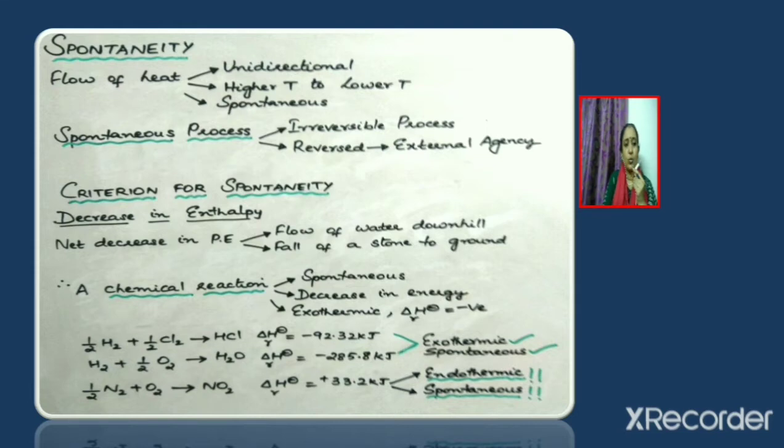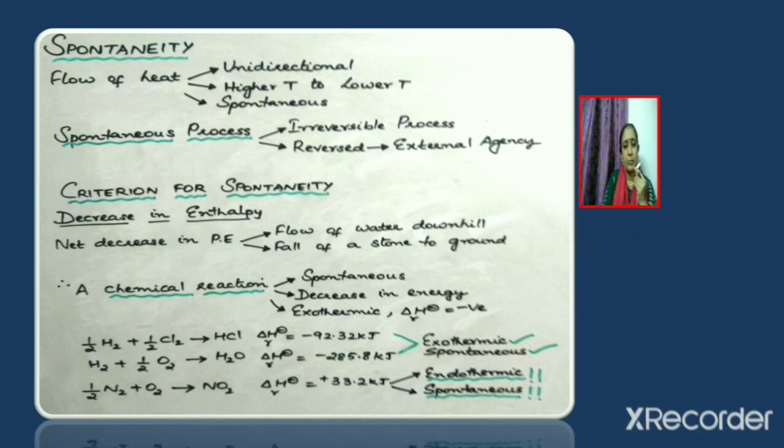Now we have to know what is the criterion which decides the spontaneity of a process. Earlier, decrease in enthalpy, that is decrease in energy, was taken as the criterion for spontaneity. It is because it is found that there is a net decrease in potential energy when water flows downhill or when stone falls to ground from a particular height. So in a similar way, a chemical reaction can be said to be spontaneous if there is a decrease in energy.